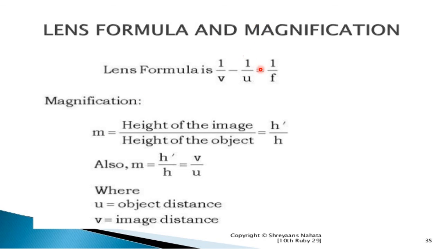Lens formula is given by 1 upon f is equal to 1 upon v minus 1 upon u, and magnification is given by m is equal to height of image upon height of object, h dash upon h, where the final formula for the magnification is m is equal to h dash upon h is equal to v upon u, where u is the object distance and v is the image distance.